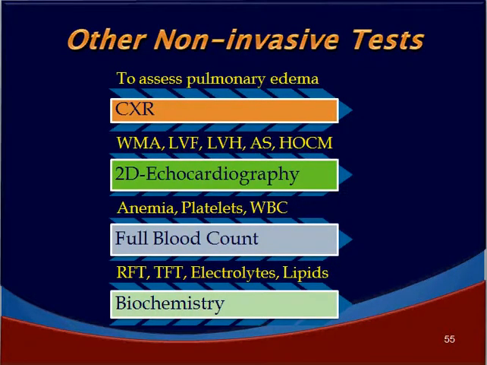So what are the other non-invasive tests that could be of use in a patient with unstable angina or NSTEMI? Chest X-ray to assess pulmonary edema, 2D echocardiography for wall motion abnormalities, left ventricular failure, left ventricular hypertrophy, aortic stenosis, hypertrophic obstructive cardiomyopathy, which could be the cause of acute coronary syndrome. Full blood count to rule out anemia and look at the platelets and leukocytosis. Biochemistry for renal function, thyroid function and electrolytes, and of course the lipoprotein profile. These tests will be highly helpful in further tailoring the treatment.